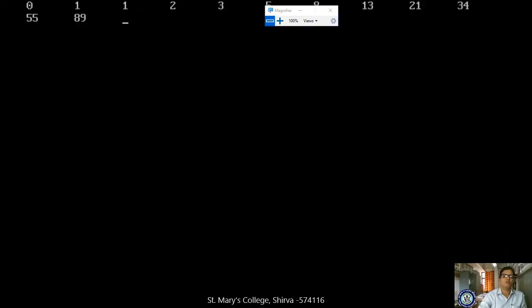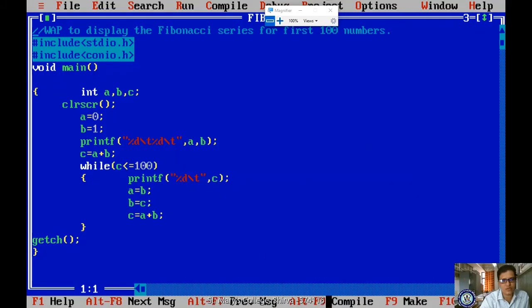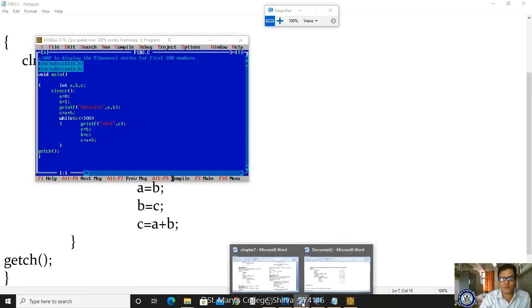Now you are understanding, right? What are you understanding? 0 plus 1 is 1, 1 plus 1 is 2, 1 plus 2 is 3, 3 plus 2 is 5, 5 plus 3 is 8, 8 plus 5 is 13, 13 plus 8 is 21, 21 plus 13 is 34, 34 plus 21 is 55, 55 plus 34 is 89, 89 plus 55 is crossing 100. So till then the condition will be evaluated. So this is your program, and a very important program. You are supposed to learn it.